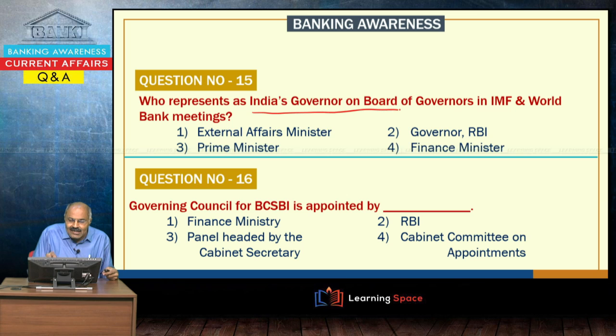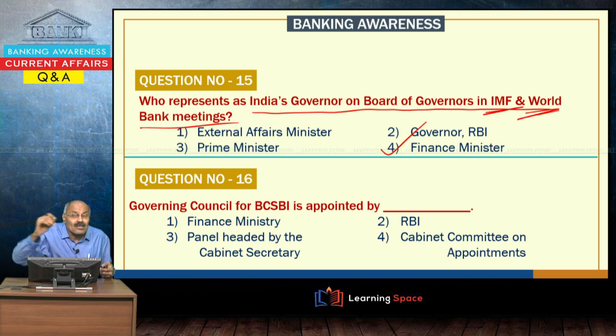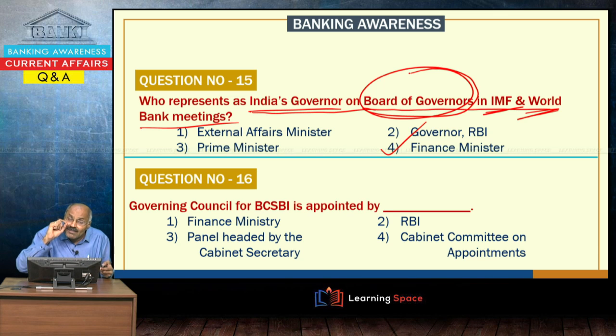Who represents India as governor on the board of governors in IMF and World Bank meetings? The board of governors in IMF and World Bank meetings are represented by the Union Finance Minister. Please understand, meetings are held regularly in the IMF. Recently also a meeting was held and our Finance Minister attended the meeting. So, India's governor on the board of governors in IMF and World Bank is the Finance Minister, please understand, and these two are headquartered in Washington, please do not forget.